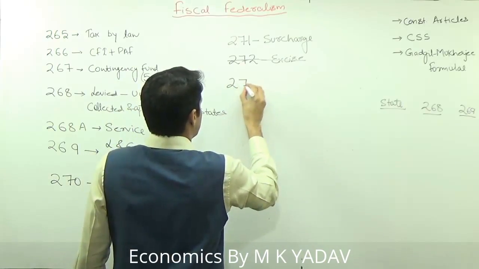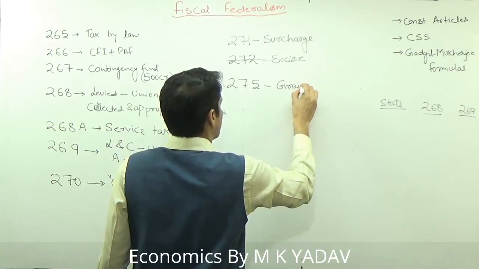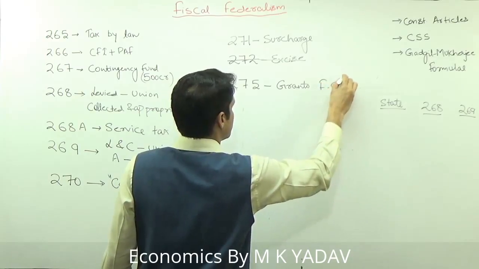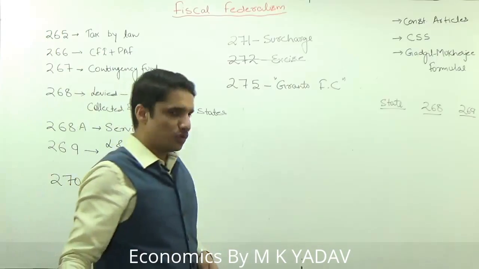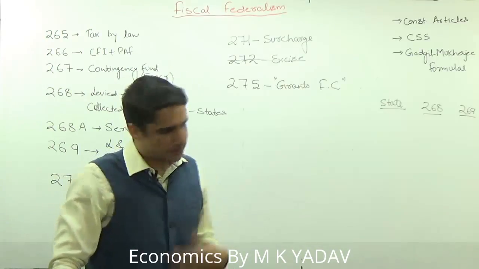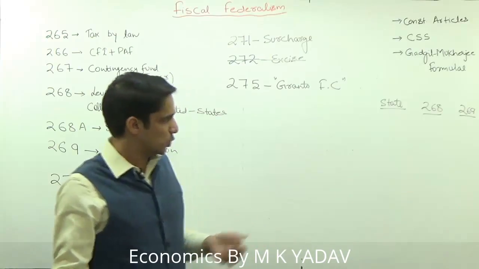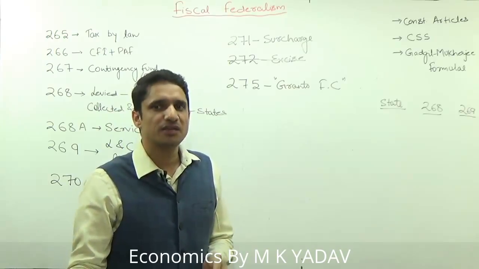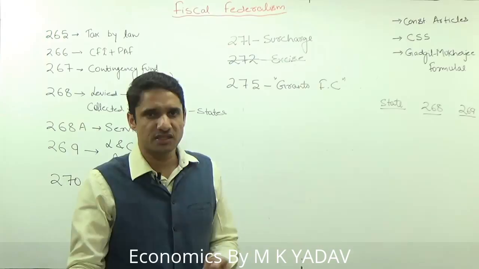Then the next relevant article is 275. 275 is nothing but the grants on the recommendations of the Finance Commission. Under Finance Commission we will discuss that before the 14th Finance Commission, the Finance Commission was giving 5 types of grants. These were for post-devolution deficit, which was being compensated by the Finance Commission.